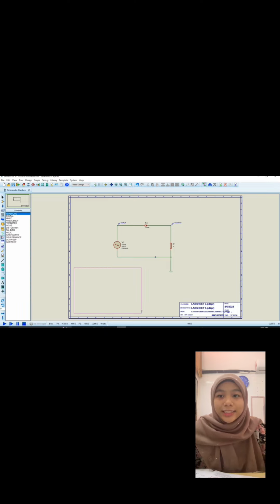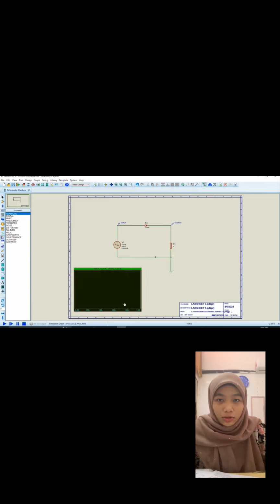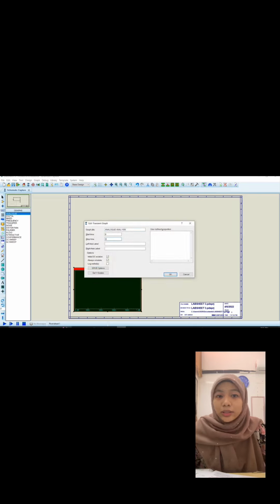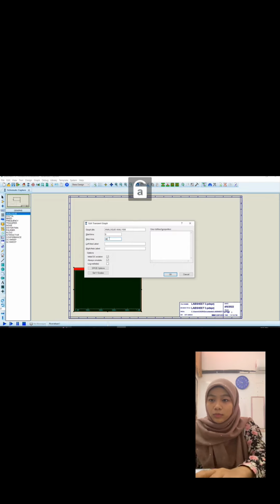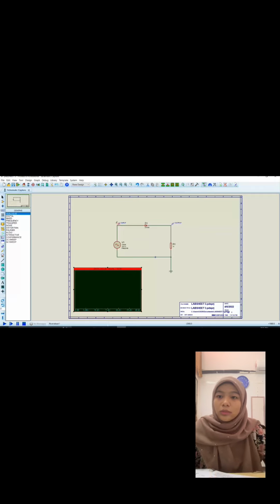Then select the graph mode and choose analog. Click on component analog analysis to set the stop time, which is 30 milliseconds. Drag the input component in the circuit and place it in the analog analysis to obtain the input waveform.